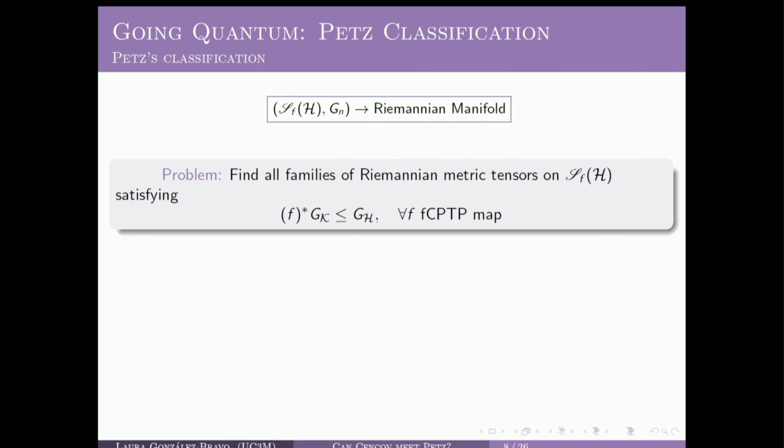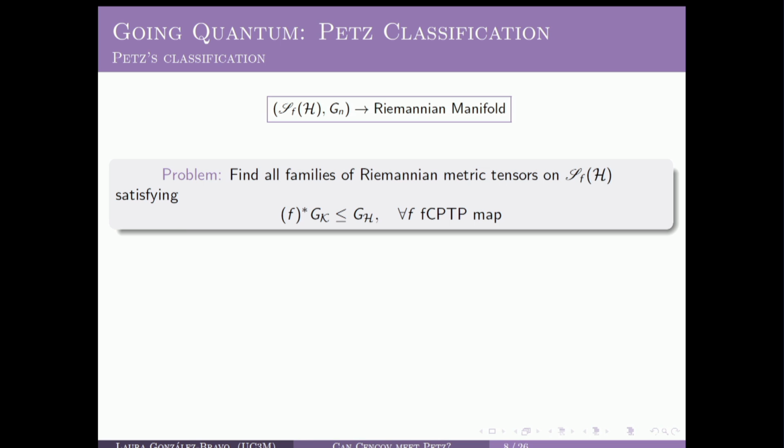So now, the quantum counterpart of Cencov's problem, which was actually raised by Cencov and Elena Morozova, was to find all families of Riemannian metric tensors, now on the manifold of faithful quantum states over an arbitrary Hilbert space, satisfying this monotone invariance condition for all faithful CP-TP maps.